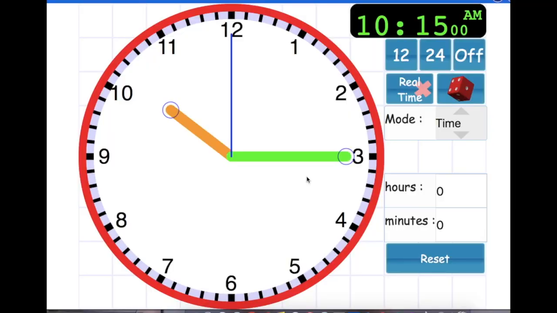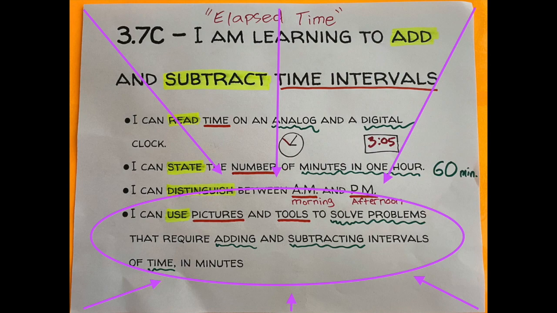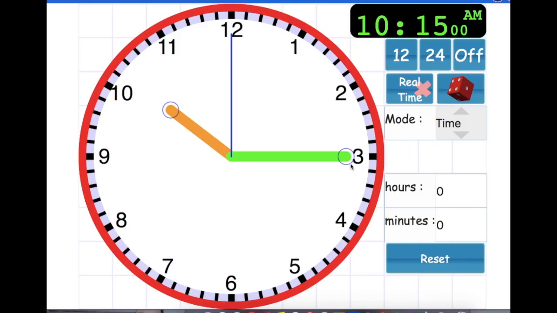3:15. Here we have the tools that we get to use, which is an analog clock and a digital clock, and as you can see, it is already set at 10:15. We also know that there were 5 hours. So every time I move around the clock, and this time I'm going to go forward because we're adding time, every time I get back to this 15-minute mark, we will have gone 1 full hour, which is 60 minutes.